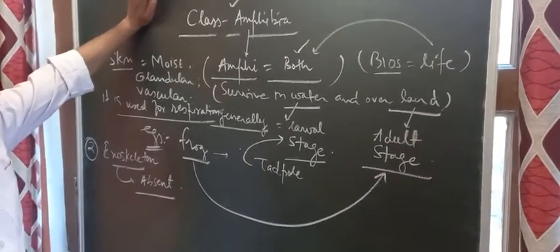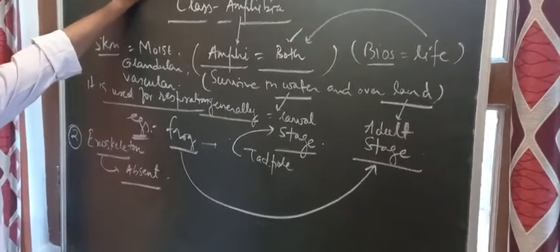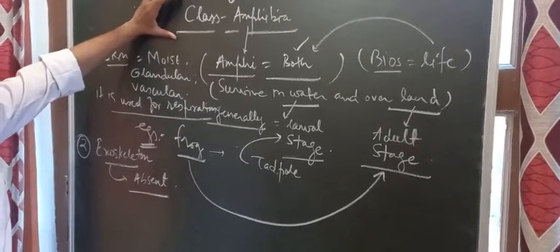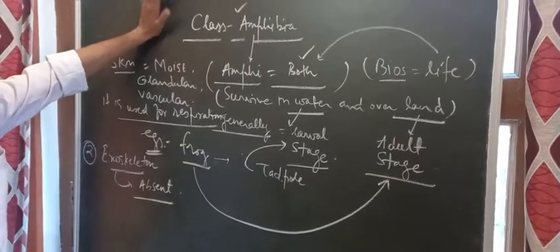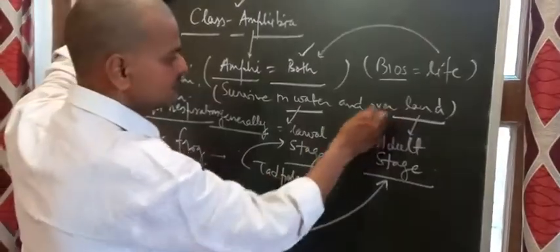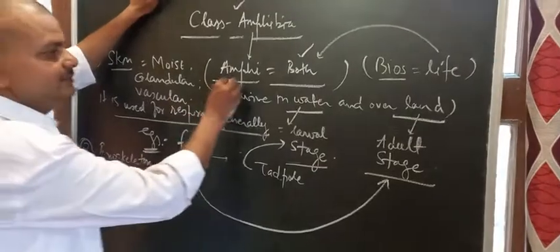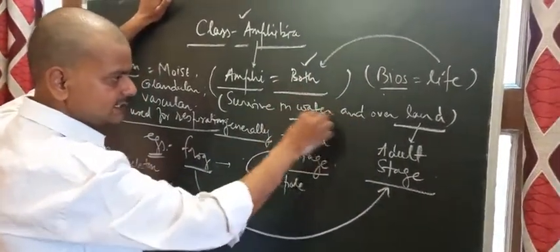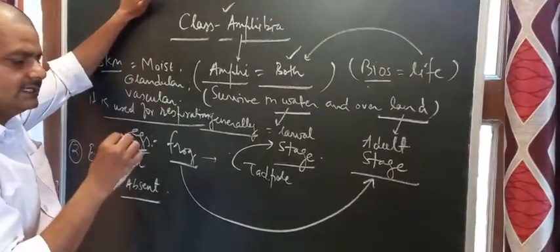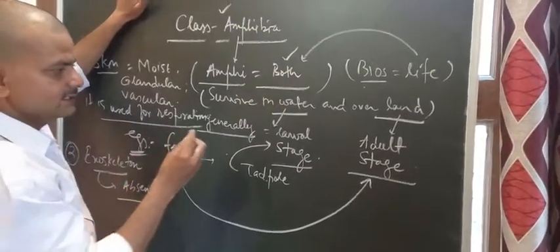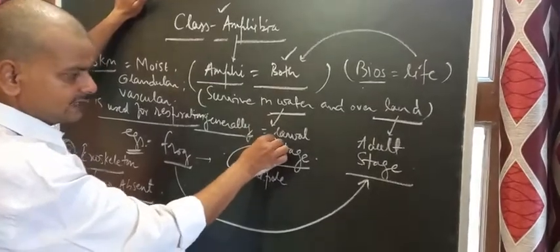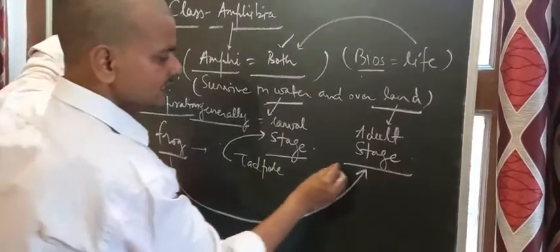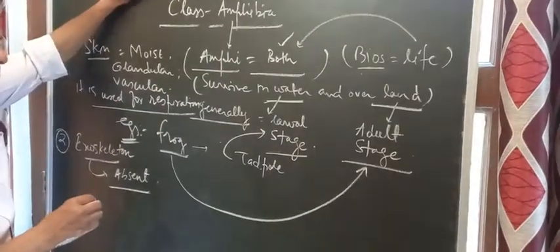Superclass Tetrapoda, having 4 classes: Amphibia, Reptilia, Aves and Mammalia. In class Amphibia, we are going to discuss those organisms that live on land and are also found in water. Amphi means both, and bios means life. The life is on land and in water also. Generally, their larva is found in the water, and on land the adult lives.